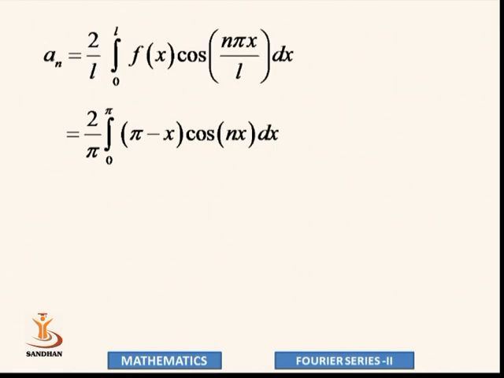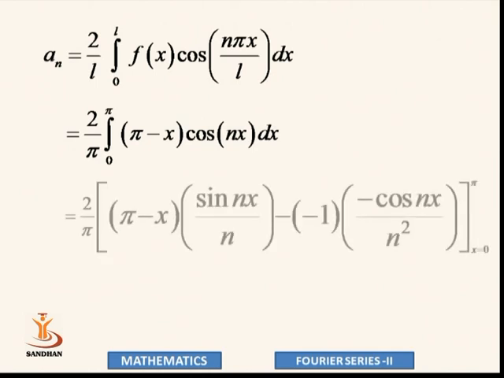Here pi minus x is a polynomial, algebraic function, and cos is trigonometric, so integration by product rule: 2 by pi as it is, pi minus x into integration of cos nx, that is sin nx by n. Derivative of pi minus x is minus 1. Integration of sin is minus cos nx, again with n square. Limit is x equal to 0 to pi.